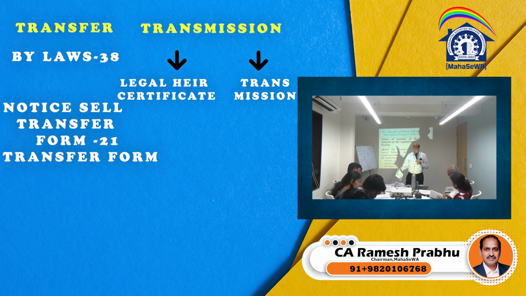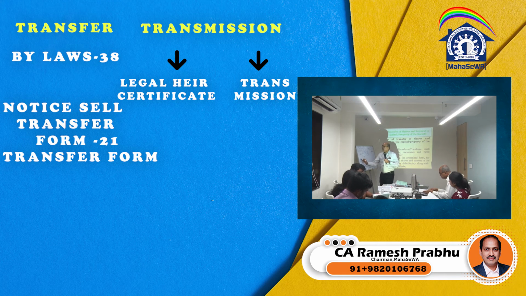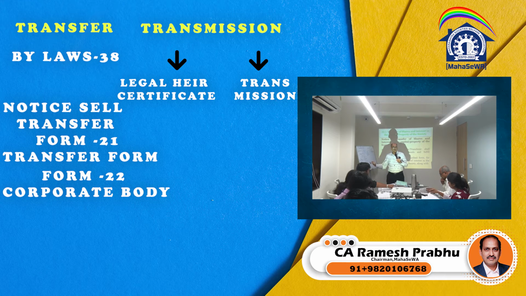Form number 21 is the form of application for transfer of shares and interest in the capital of the society by the transferor being an individual. So an individual has to give form number 21. This is a transfer form, an application for transferring the shares. Form number 22 is for a corporate body. Same thing for 22, if it is a corporate body.